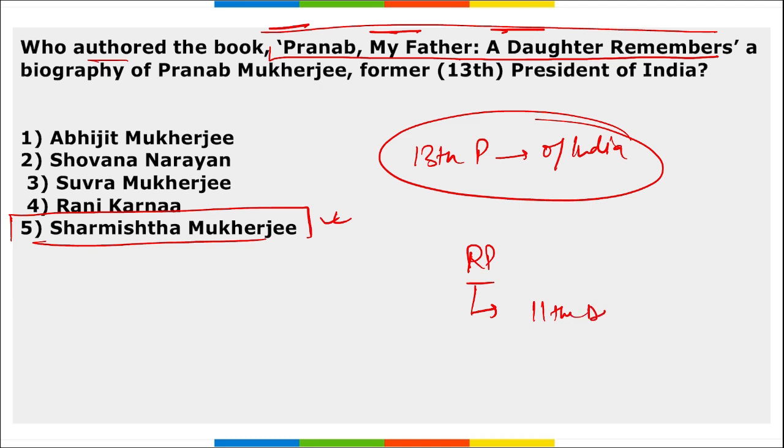And this book is said to be published by Rupa Publications, and it is said to be released on 11th of December 2023, and this is the 88th birth anniversary of Pranab Mukherjee. This book basically sums up the life of Pranab Mukherjee starting from a small village in West Bengal to his rise to the president's office.